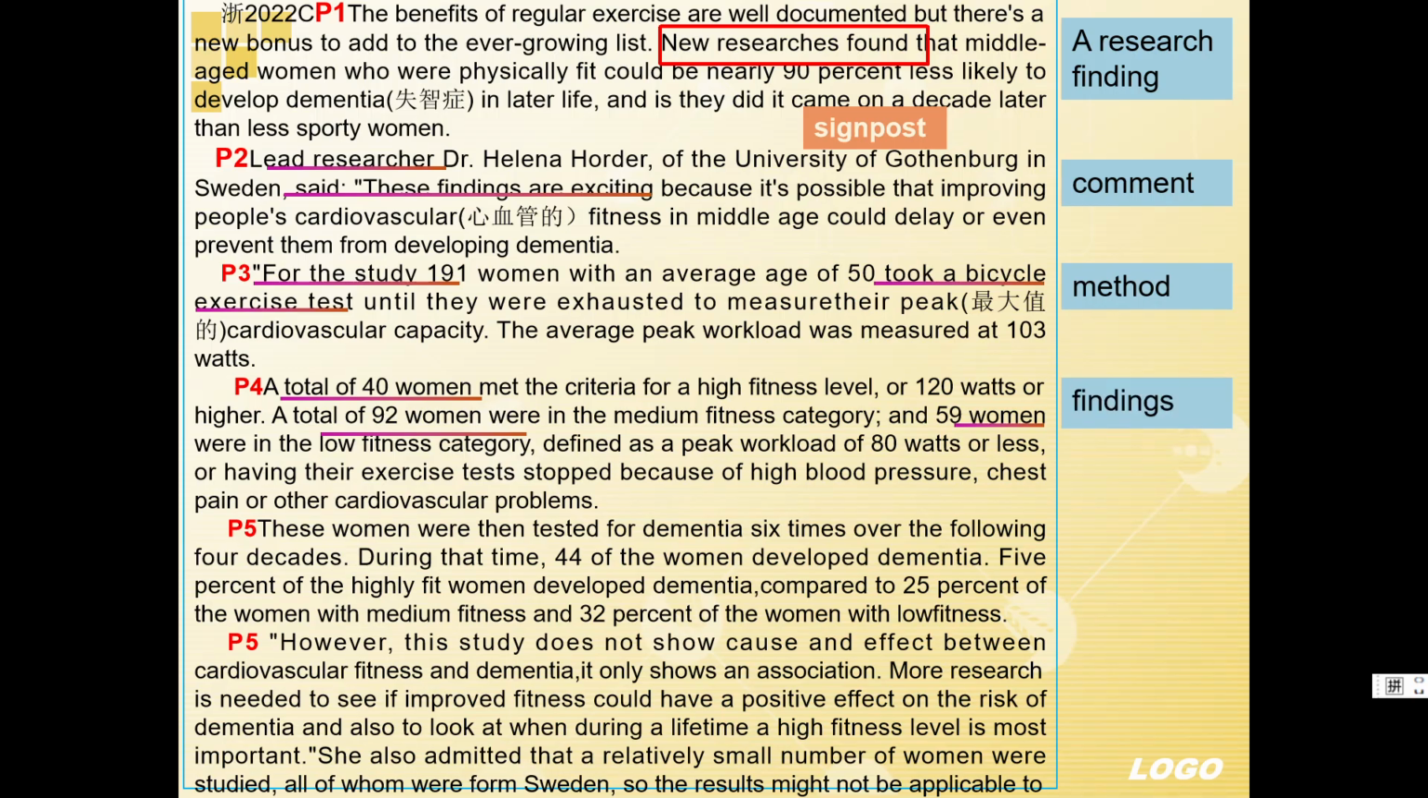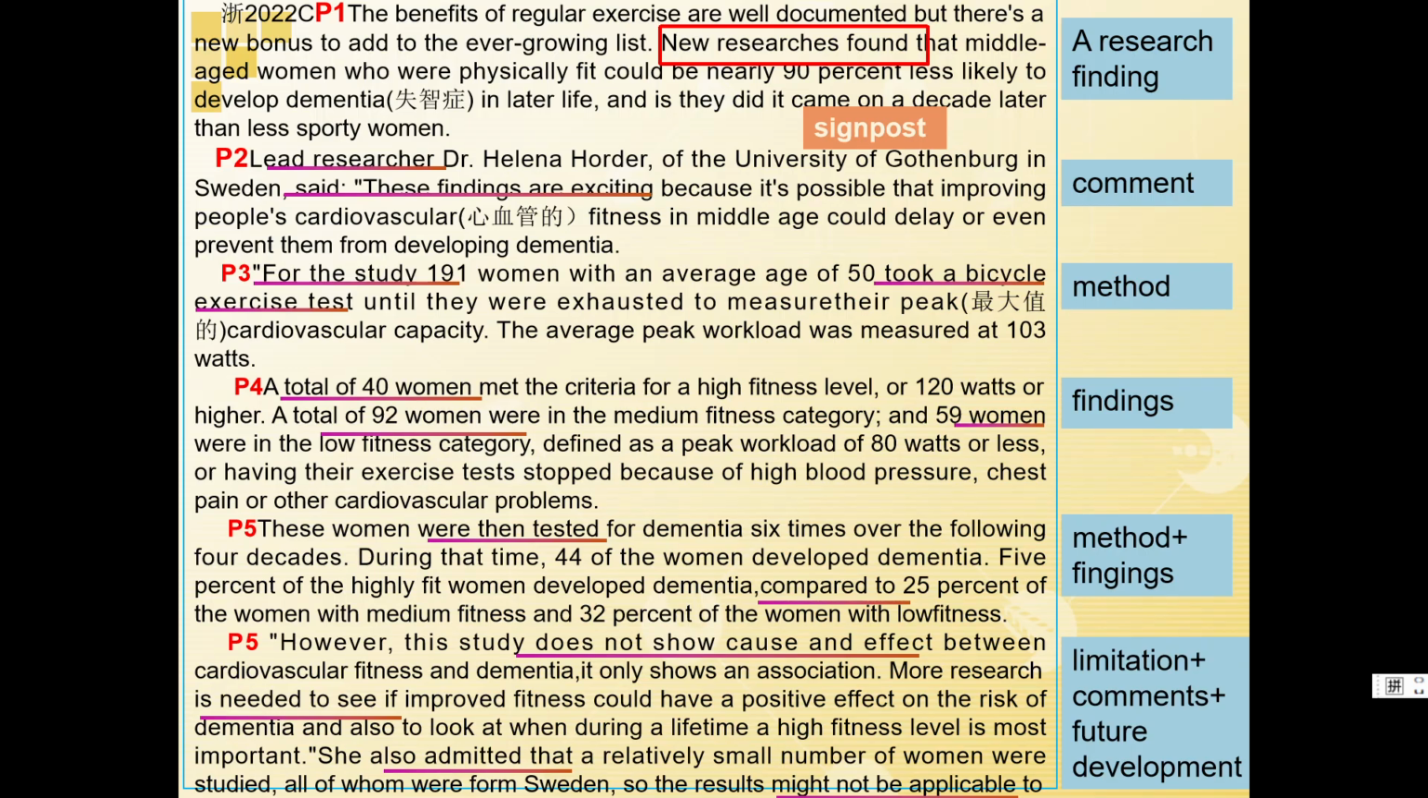While for paragraph 5, from the signpost, "these women were then tested for, compared to 25% of the women," we know these are the method and findings of the research. As for paragraph 6, "The study does not show cause and effect. More research is needed to see. She also admitted that a relatively small number of women were studied. The results might not be applicable too." So these are the limitations, comments, and future development of the research. Then we have a clear picture of the structure of passage C.